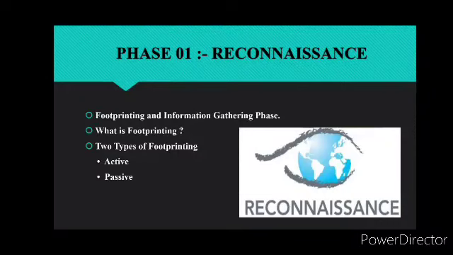There are two types of footprinting. First type of footprinting is active and second is passive. So first we will explain active. It is directly interacting with the target to gather information about the target. And second is passive. It is trying to collect information about the target without directly accessing the target. For this purpose, hackers can use social media, public websites, etc.